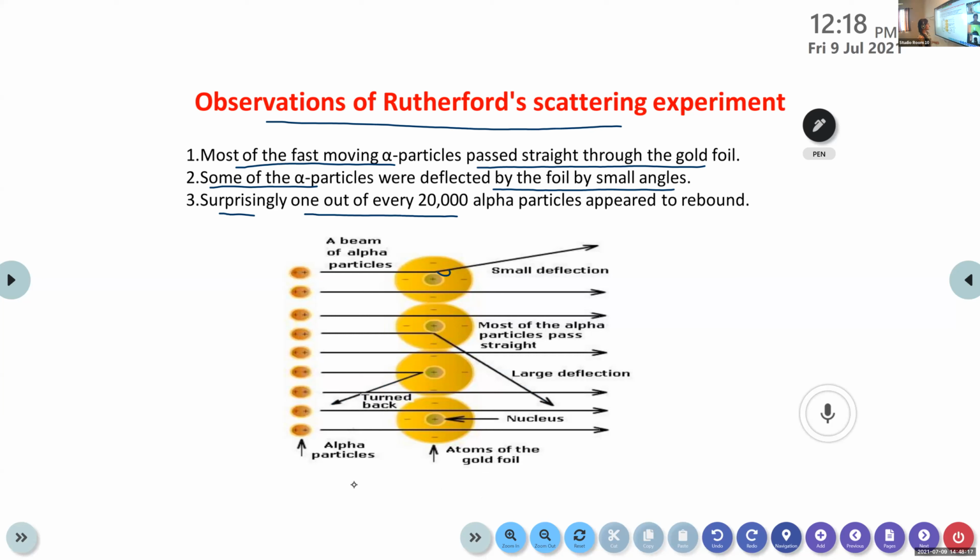And in this image, you can see that the alpha particles that come directly towards the nucleus are turned back or deviated by large angles, right? The alpha particles coming towards or near the nucleus show deflection, or they rebound. So these three are the main observations of the alpha ray scattering experiment, or the gold foil experiment.